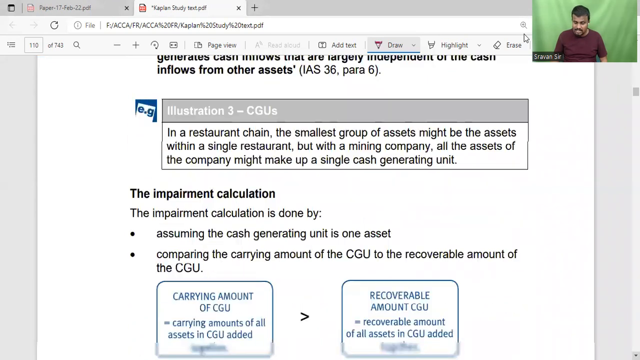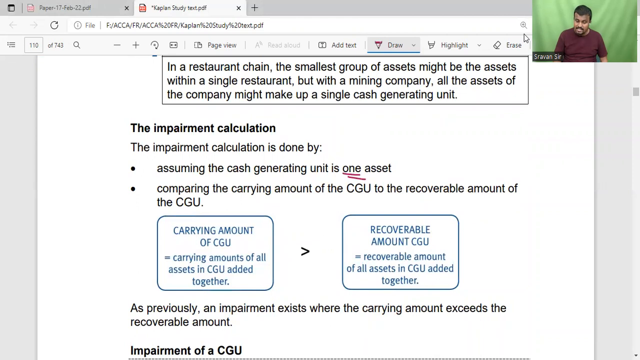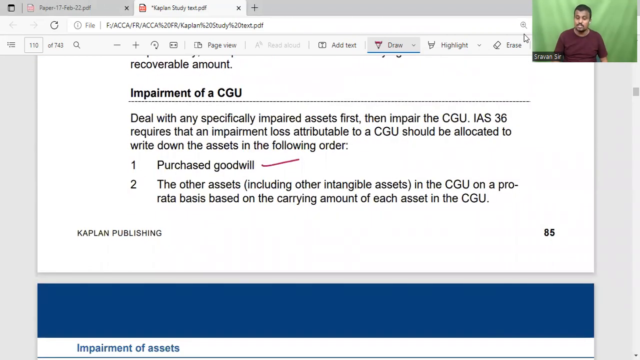Cash generating unit. In case of impairment calculation, first we calculate the cash generating unit, and compare the carrying amount with the recoverable amount. The difference amount is treated as an impairment loss. But that impairment loss is first allotted to the purchased goodwill, and then to the other assets, including intangible assets, in the cash generating unit. On what basis? Pro rata basis, based on the carrying amount of each asset in the CGU.